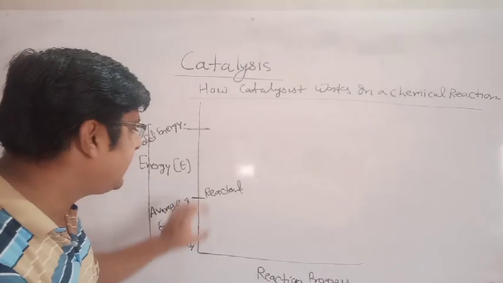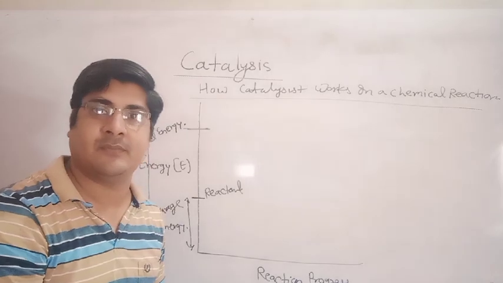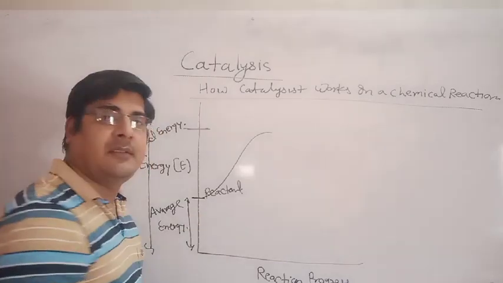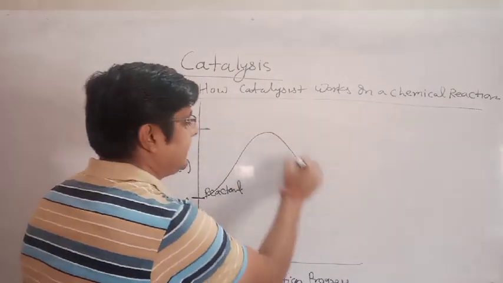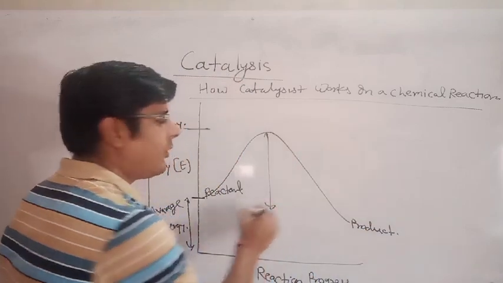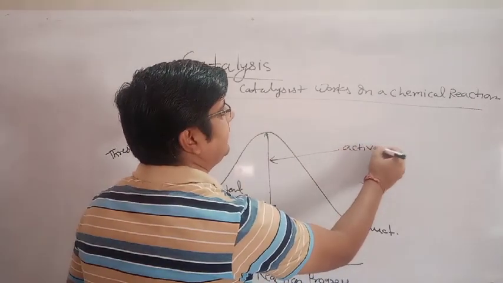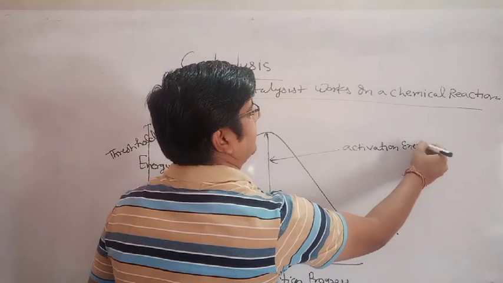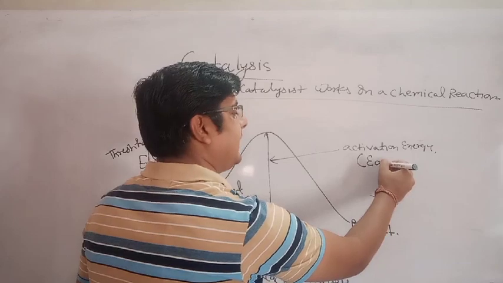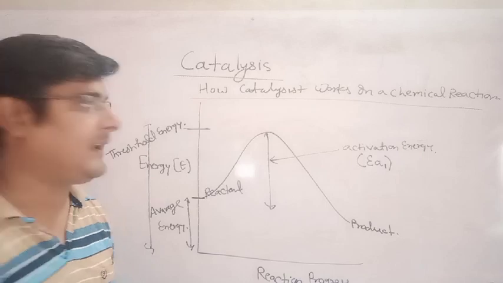So if you want the reactant to change into product, you will have to give some extra energy, and this extra energy is known as activation energy. It is represented by EA, and suppose it is EA1 because this reaction occurs without catalyst.